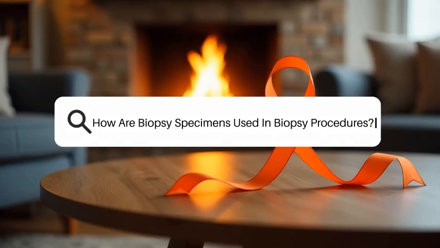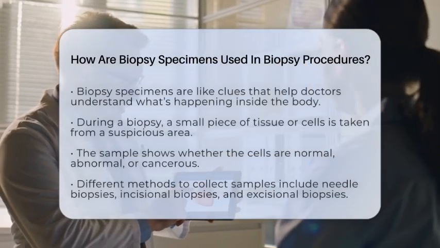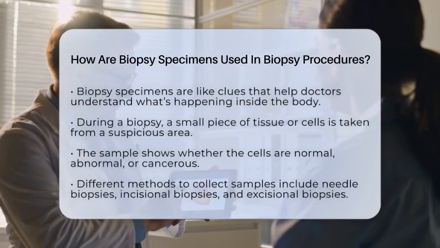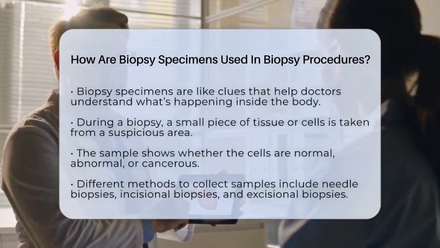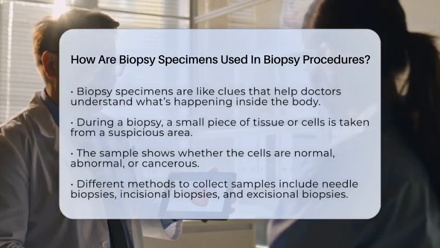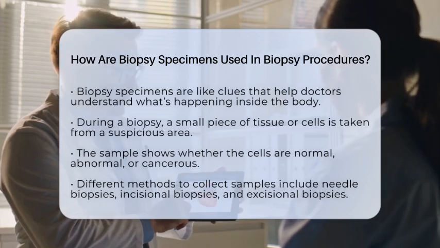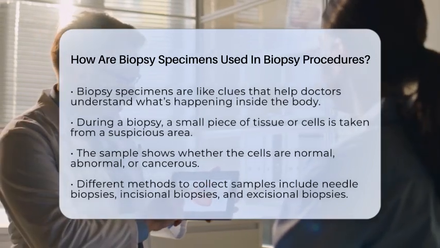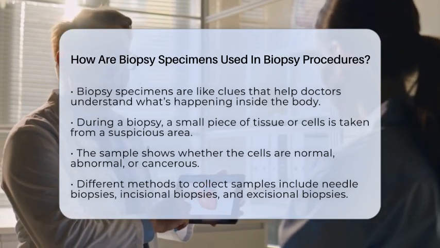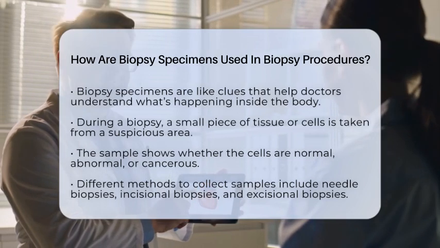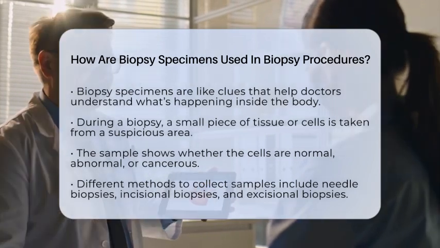How are biopsy specimens used in biopsy procedures? Imagine trying to solve a mystery in the body. Biopsy specimens are like clues that help doctors figure out what is happening inside. During a biopsy, a small piece of tissue or cells is taken from a suspicious area. This tiny sample is very important because it shows what kind of cells are there. It could be normal, abnormal, or cancerous.